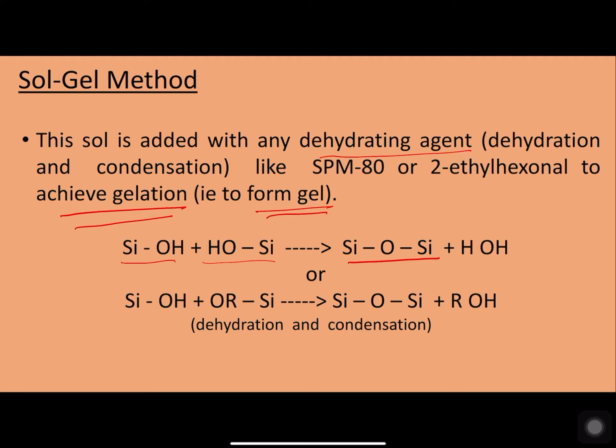The other dehydration reaction can also be expressed as silicon hydroxide and the silicon alkoxide material reacting with each other, forming ROH and the remaining thing forming the metal oxide nanoparticles. This process is called dehydration or otherwise polycondensation.